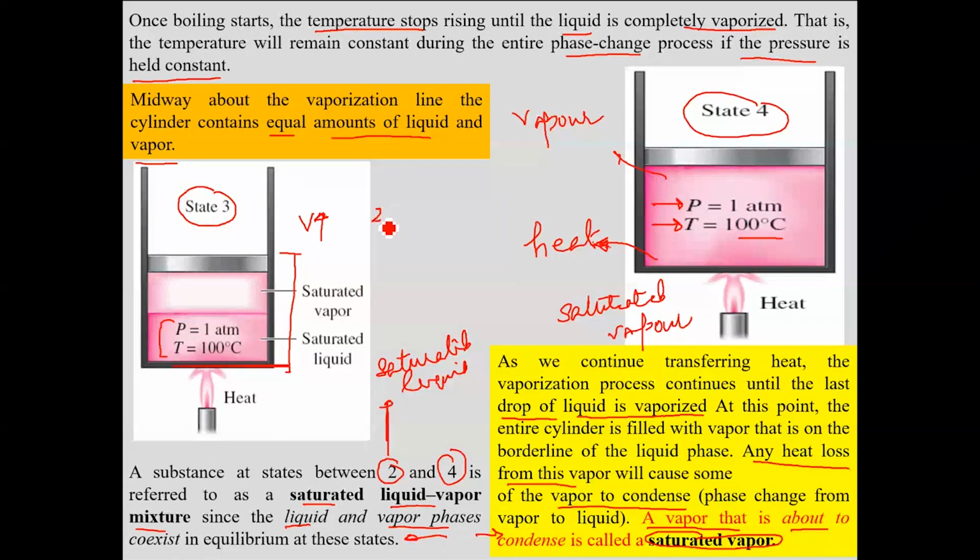So closer to state 2, you will have more liquid, and closer to state 4, you will have more vapors. Clear enough?